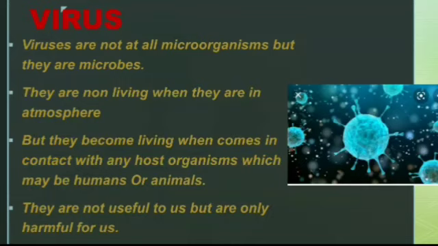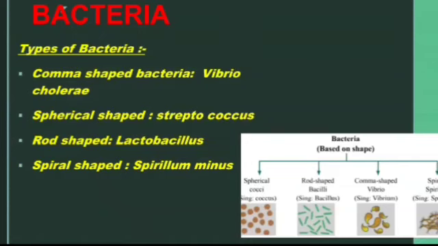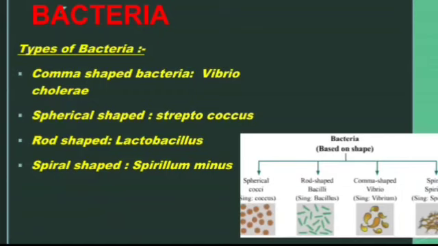Now let's move to the next. Now let us know about bacteria. So bacteria come in the category of microorganisms. So we will know what the types of bacteria are. There are 4 types of bacteria. I have written the shapes and their examples. So comma-shaped bacteria is the first type of bacteria. For example, we can take Vibrio cholerae, which causes cholera.